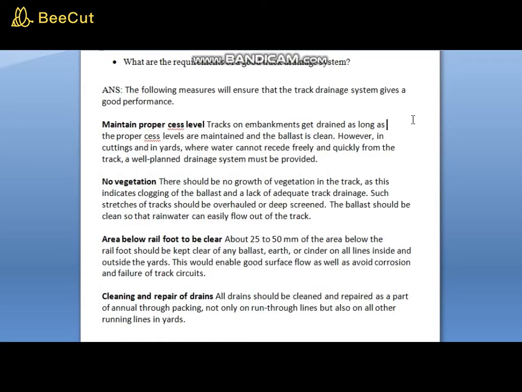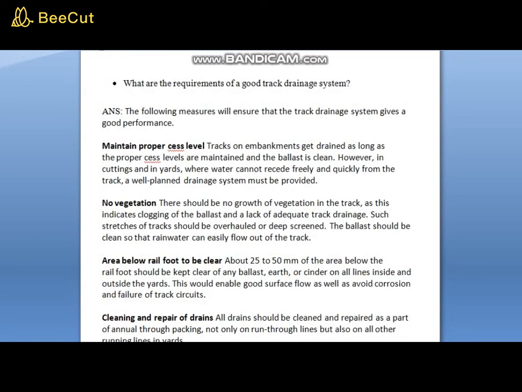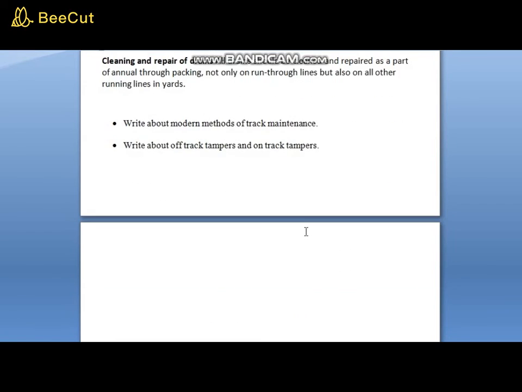Cleaning and repair of drains. All drains should be cleaned and repaired as a part of annual thorough packing, not only on run-through lines but also on all other running lines in yards. This was all about requirements of a good track drainage system.